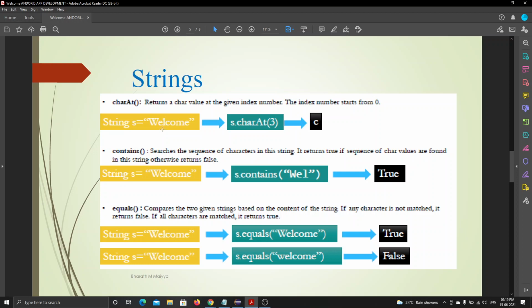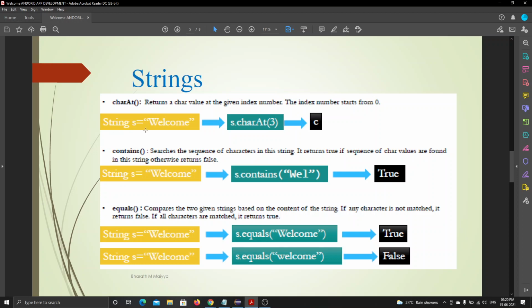If I want to know the character at index 4, it counts 0, 1, 2, 3, 4. What is the value at 4? The 4th index value is O. So it returns the value that is stored.